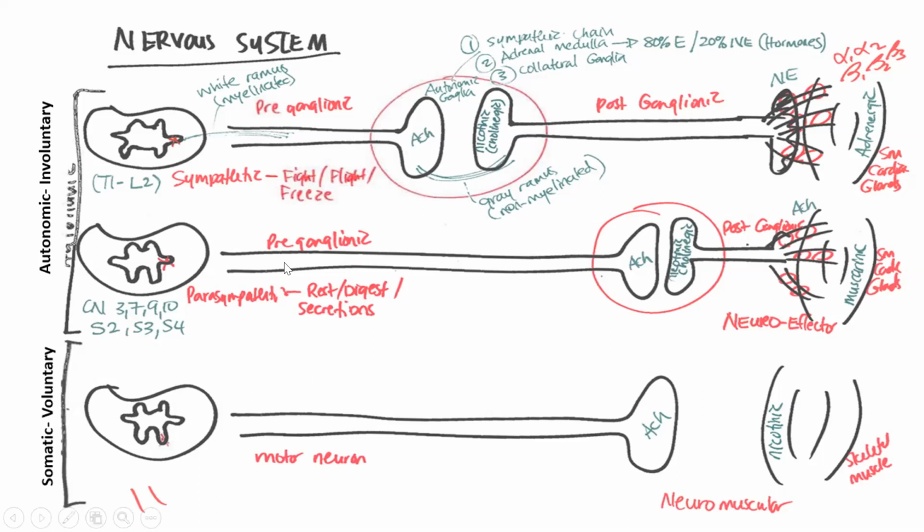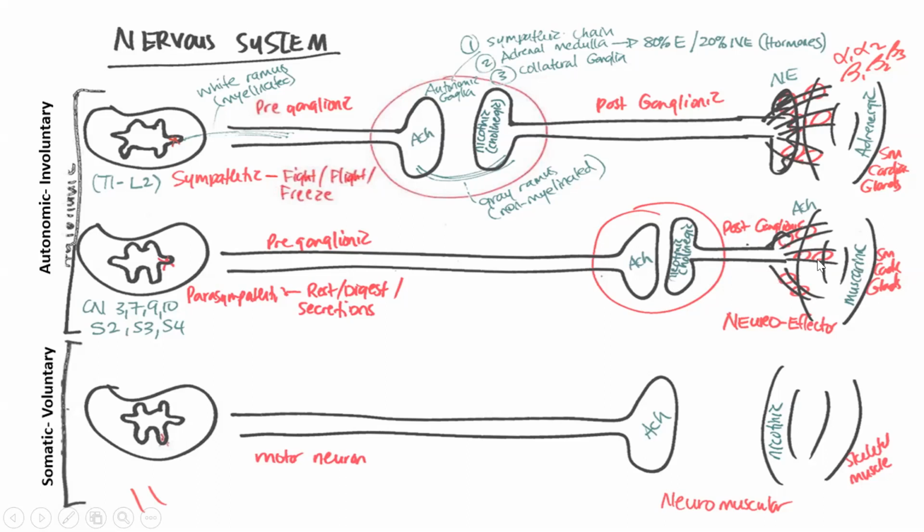As far as the parasympathetic nervous system, there was only one route of communication. It's going to synapse onto its ganglia, not a part of any chain, so there's no parasympathetic chain. There's no such structure in the parasympathetic side. And then from this ganglia, that second neuron, which is much shorter, is going to go right out to the effector tissues.